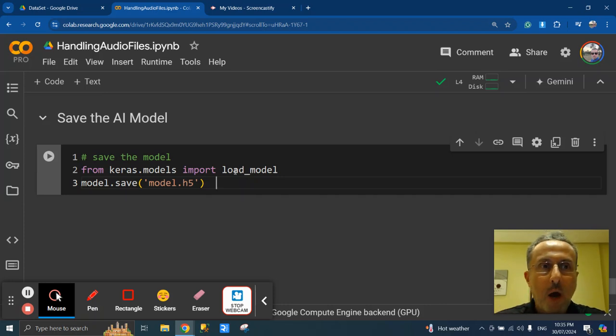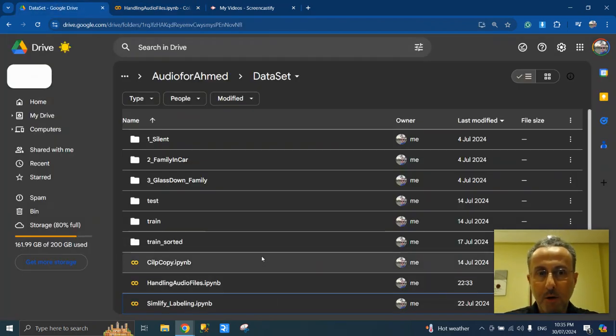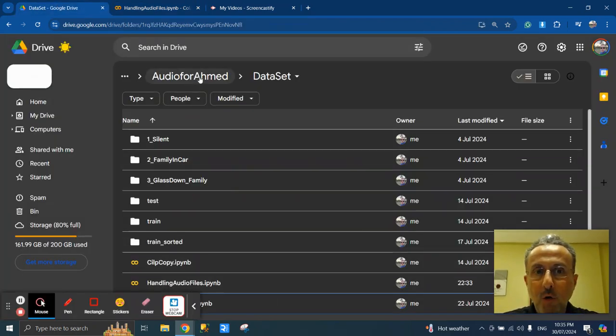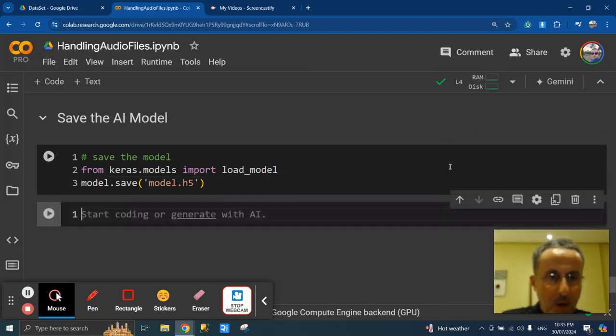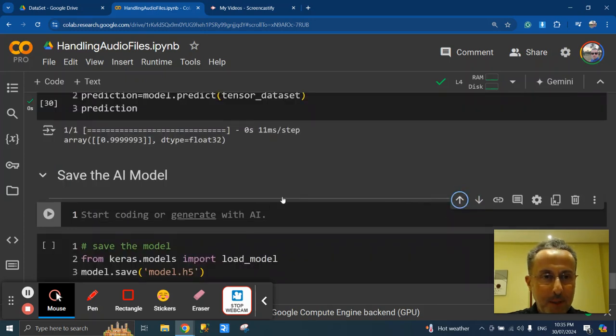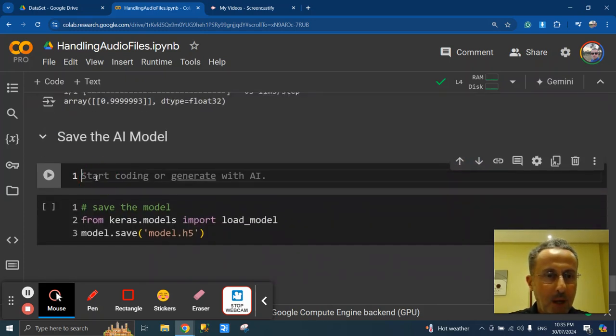Since our directory is here, audio for Ahmed dataset, I want my AI model.h5 to appear here near all the other folders and files. So I will change the directory to here. So let me add the control MB. Oh, no, everything is fine. Okay. So now I will change the directory.